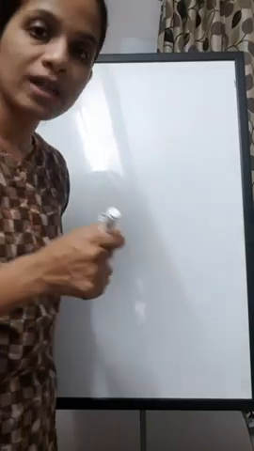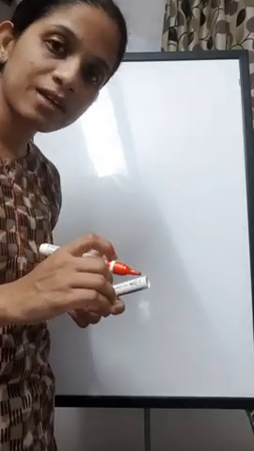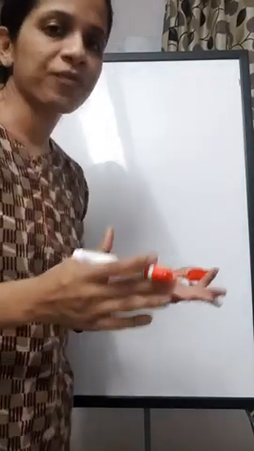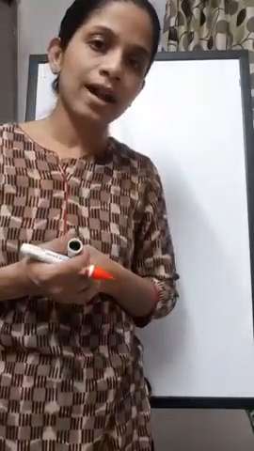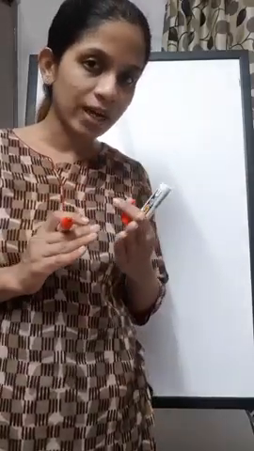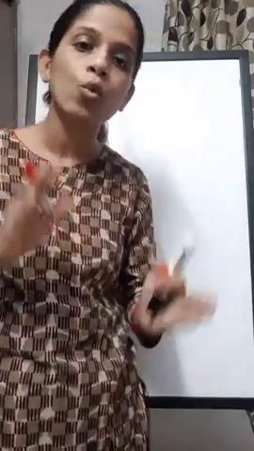Okay, I'll write on the board so that you all understand better. What are quantifier adjectives? Adjectives are words which tell you something more about a noun. They modify a noun. So a quantifier adjective is that adjective which tells you about the quantity.